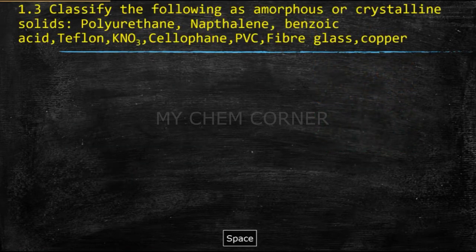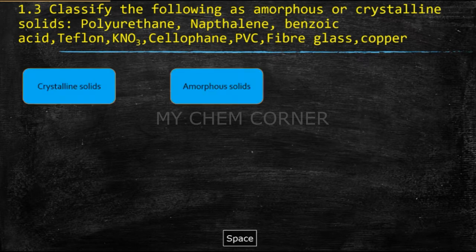Now the next one is, classify the following compounds as amorphous or crystalline solids. They've given certain compounds here. One is polyurethane, then naphthalene, benzoic acid, Teflon, potassium nitrate, cellophane, PVC or polyvinyl chloride, fiberglass and copper. Before we move into finding which one is amorphous and which one is crystalline, we learn a little about amorphous and crystalline solids.